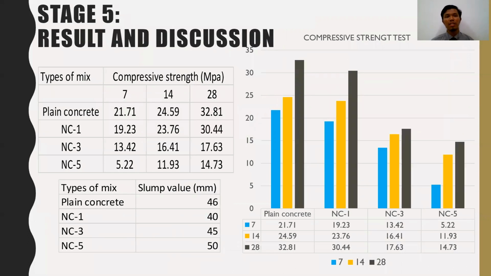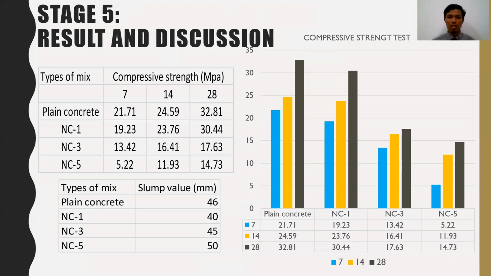So the next part is stage 5, which is results and discussion. Let's talk about the slump value. For the workability test, the plain concrete is 46 mm. The next is the concrete with 1% pomade replacement, which is 40 mm. The next is 3% replacement, 45 mm. Then the last one is 5%, which is 50 mm.